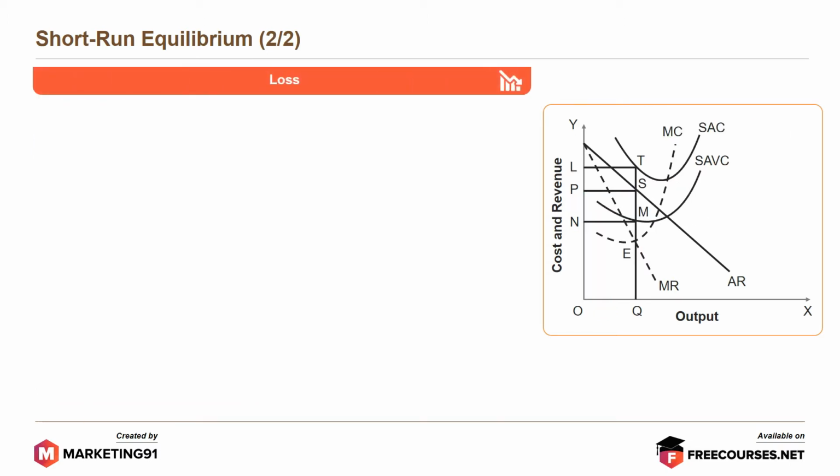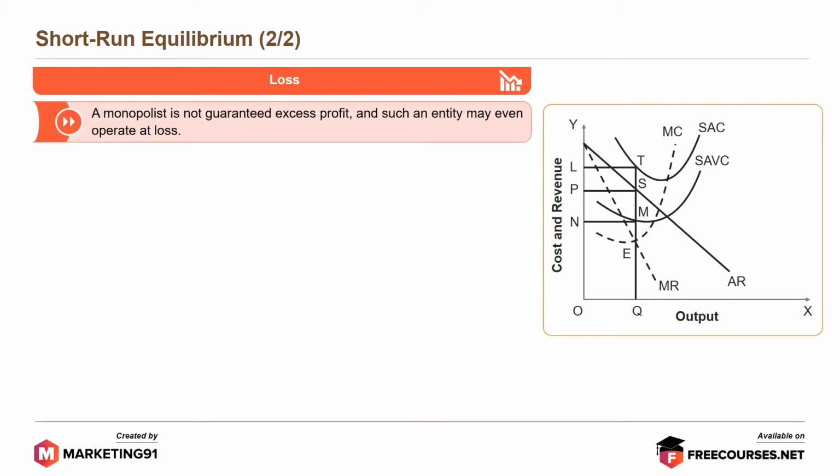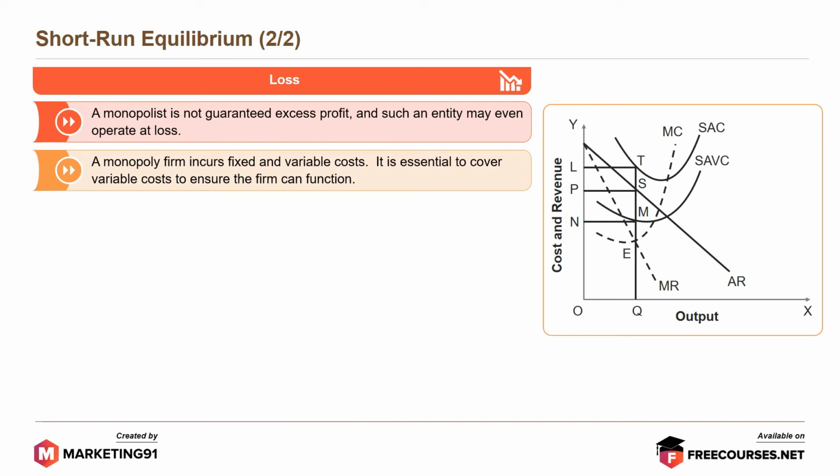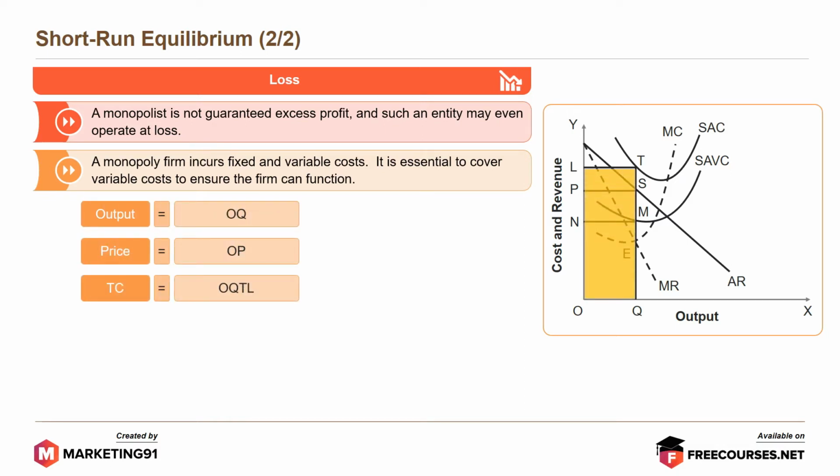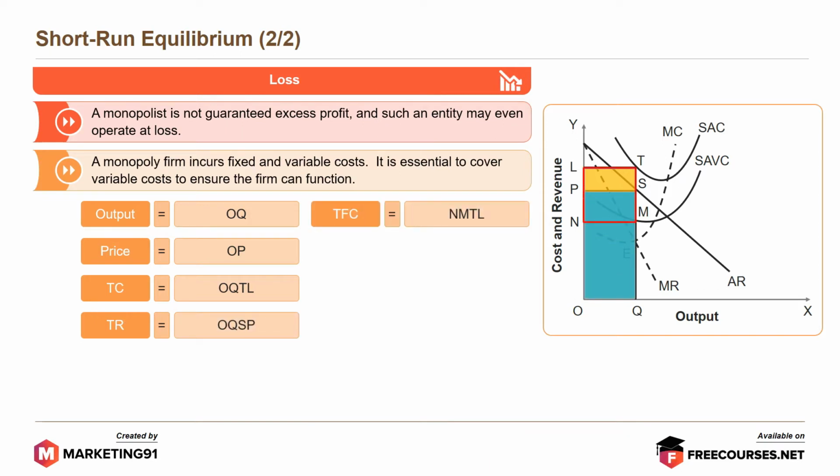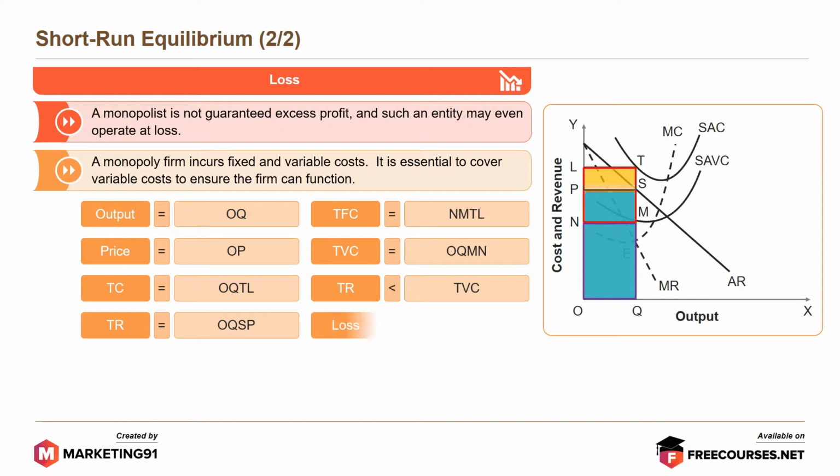In the case of loss, a monopolist is not guaranteed excess profit, and such an entity may even operate at loss. A monopoly firm incurs fixed and variable cost. It is essential to cover variable cost to ensure the firm can function. Their output is OQ, price is OP, total cost is equal to OQTL, total revenue is equal to OQSP, total fixed cost is equal to NMTL, total variable cost is equal to OQMN, where total variable cost is greater than total revenue. Thus, loss is equal to PSTL.